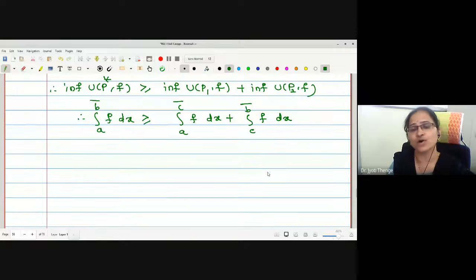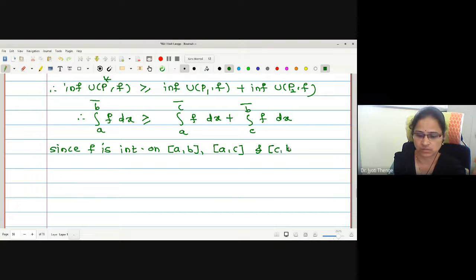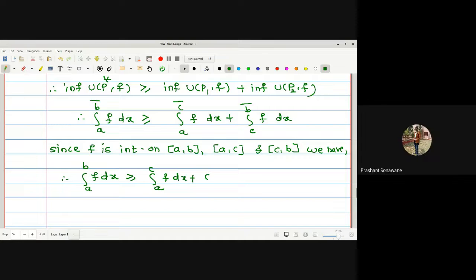But we already know all the functions are integrable on AB, on AC and on CB. We have proved this in the first two steps. Since f is integrable on AB, AC and CB, the upper integral is equal to the actual integration. Correct, no?